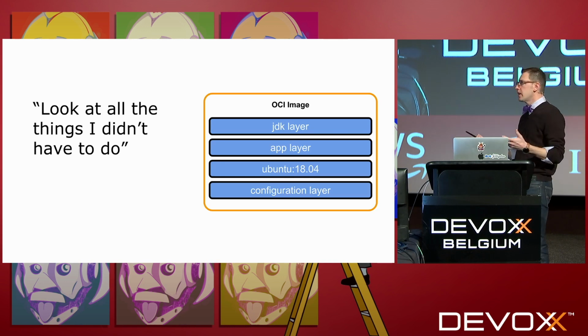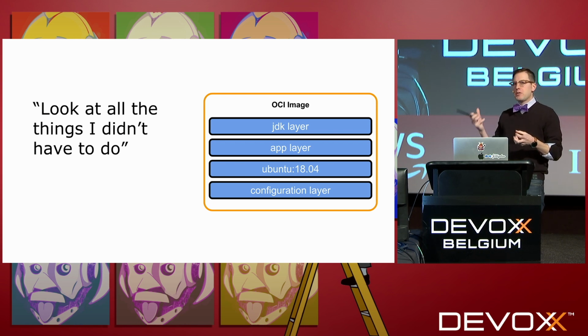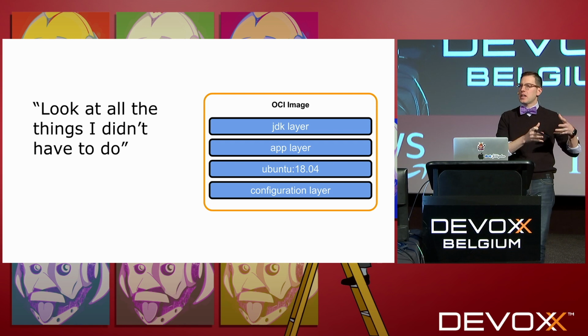So the main thing to take away here is, look at all the things I didn't have to do. I didn't have to do anything. I just ran pack build against a Spring Boot app. I didn't have to modify the POM XML. I didn't have to add any other configuration. Buildpacks sit outside of my application so that I don't have to worry about those infrastructure concerns. But at the end of the day, I still get an OCI image, and I get an OCI image that's structured in a way that makes sense for my application rather than arbitrarily derived from commands in my Dockerfile.